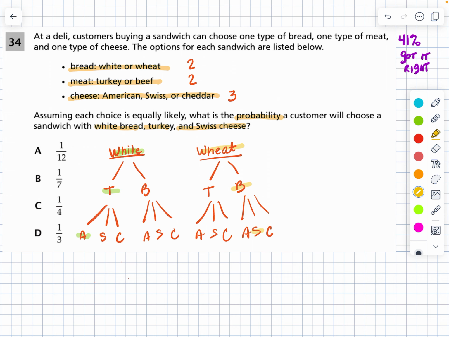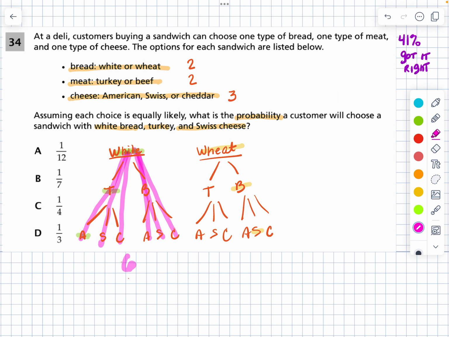So how many total options are there? The options are white turkey and American, white turkey and Swiss, white turkey and cheddar, white beef and American, white beef and Swiss, and white beef and cheddar. So how many options is that? That's 6 options on this one.